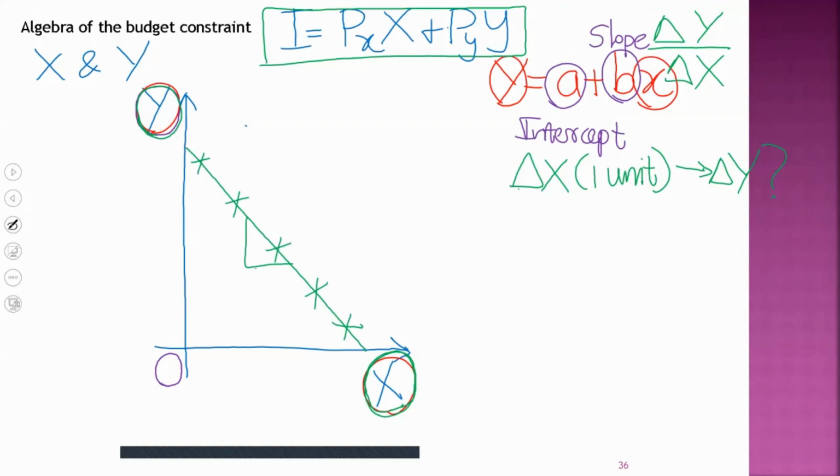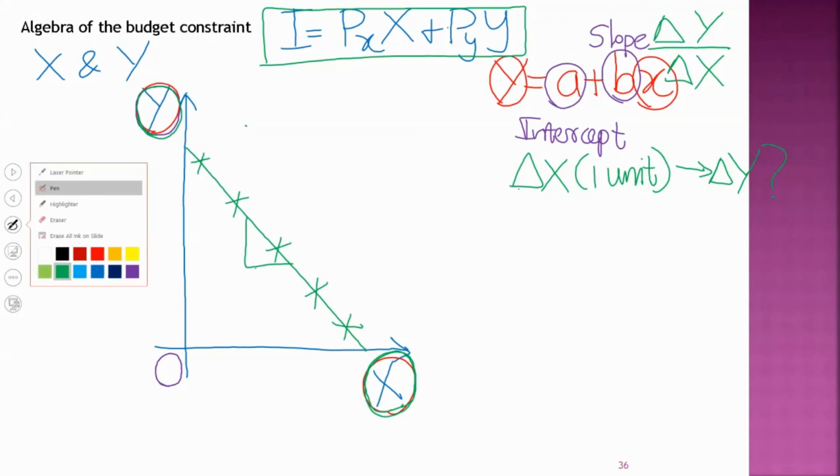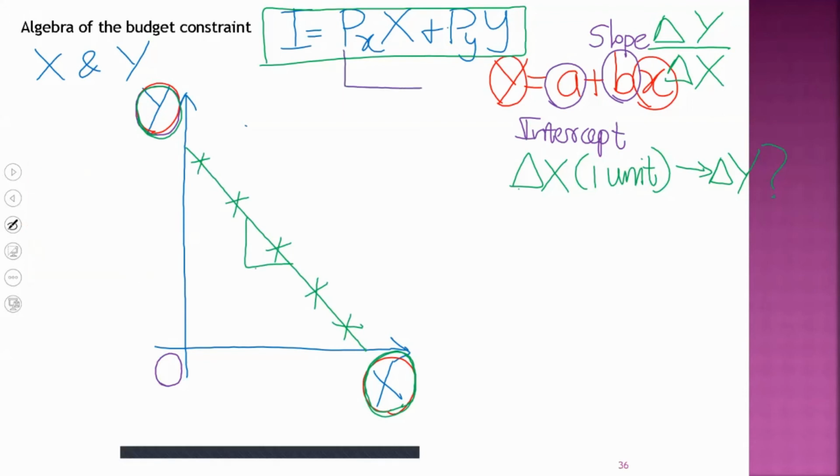Now we are going to transform our budget constraint we derived earlier, I equals px into x plus py into y, to this standard form of a linear function. This is a simple mathematical expression for the budget constraint. We are going to transform this simple mathematical expression to this standard form of a linear function.